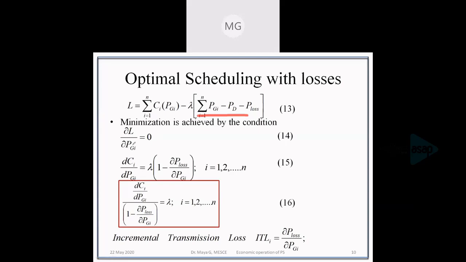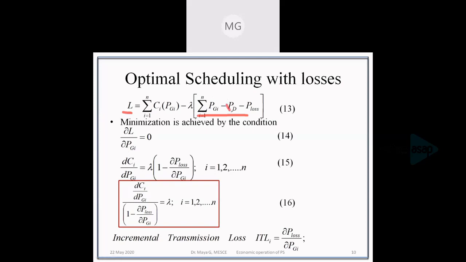So when we differentiate this Lagrangian function with respect to the generation, we get the derivative of the cost function dCi by dPgi, whereas for the constraint, lambda is constant, so lambda stays outside, and the derivative of generation with respect to generation is 1.